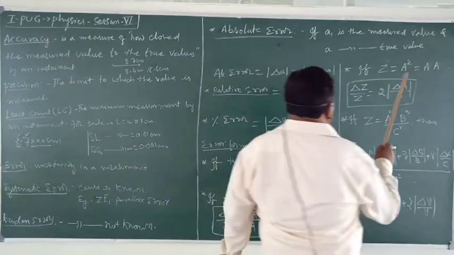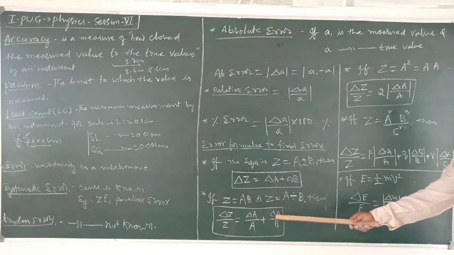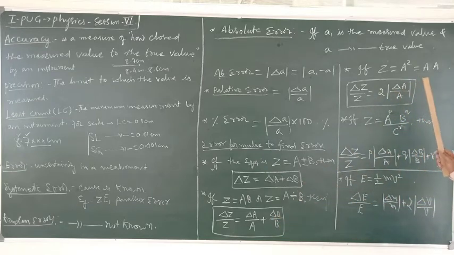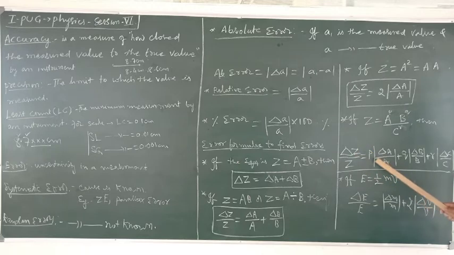If we apply these two rules, suppose z equals a squared, which can be written as a into a. So in the place of b I have a. Therefore, this is also delta a by a, and it becomes twice this. The square comes here. Similarly, for the general formula, the error is delta z by z equals p into the relative error of a, plus q into the relative error of b, plus r into the relative error of c.